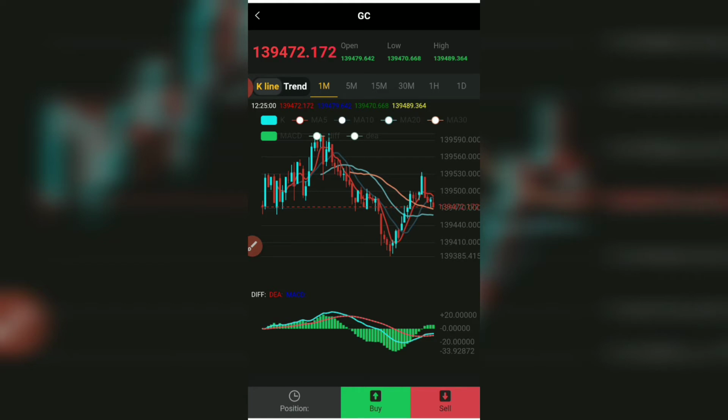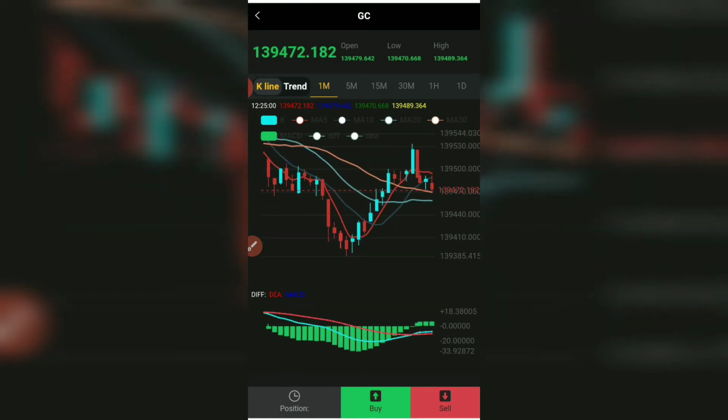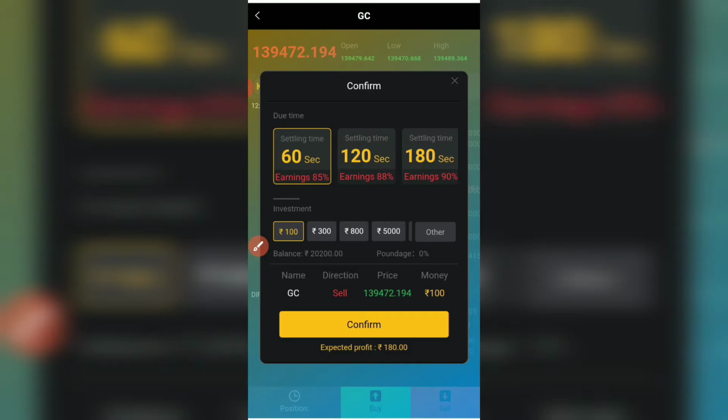So now as you can see, the market is going down. The red one is sell, that means the market is going down, and the blue one is buy, the market is going up. So now I am going to sell the product. So as you can see, here is the option of sell. So click on this option.